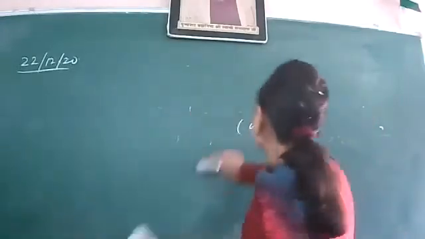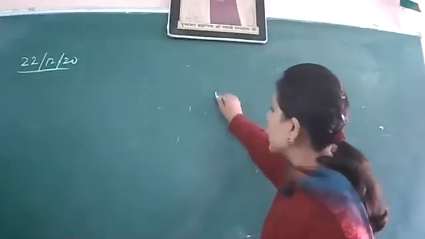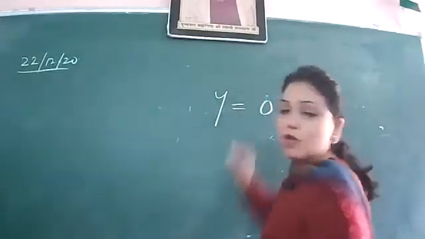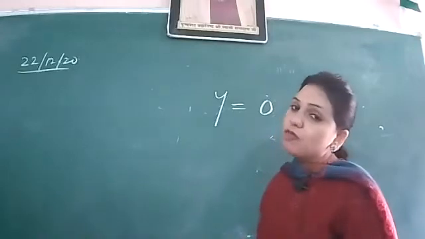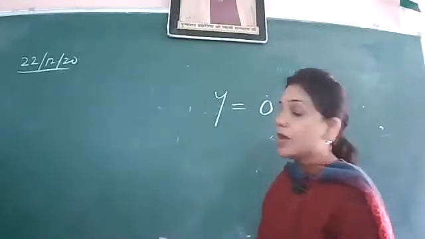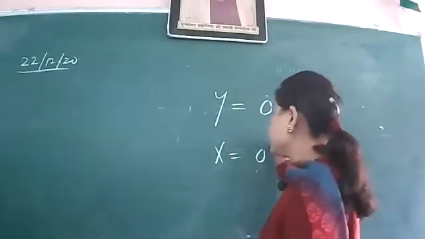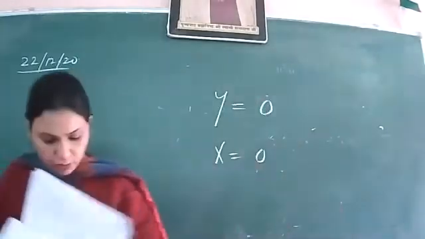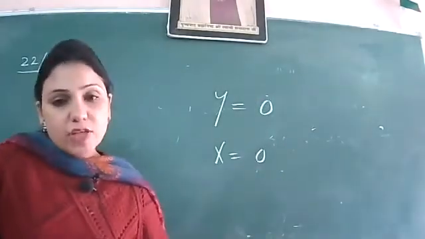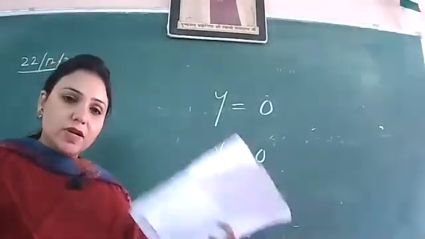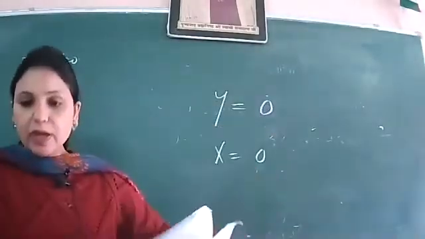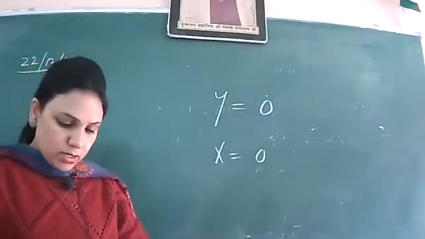So the equation of the x-axis is always y equal to 0, as y is 0 on the x-axis. And the equation of the y-axis is x equal to 0, as x is 0 on the y-axis. So this is the way to write the equation which is having a left hand side as well as a right hand side. What you people are writing, that is not the way, that was just the coordinates, right?